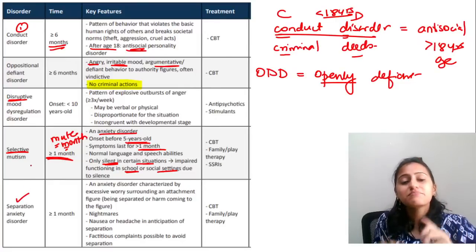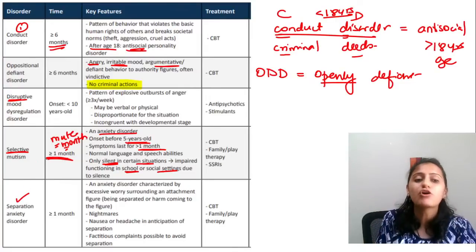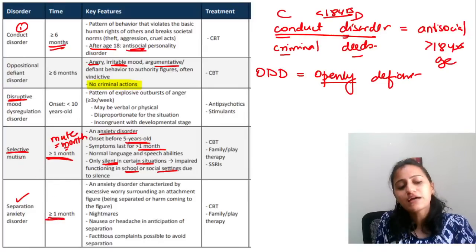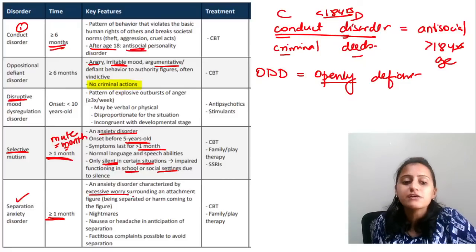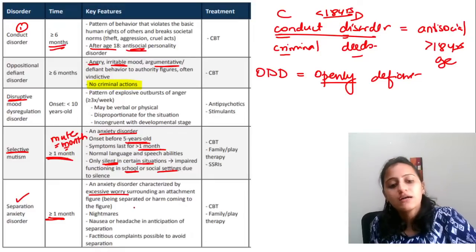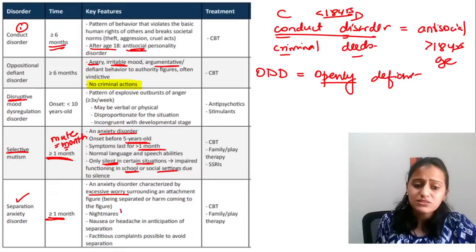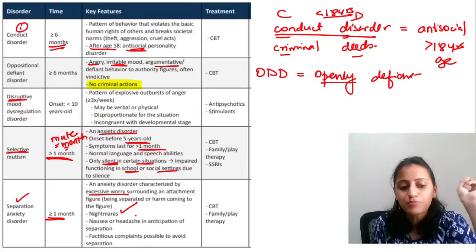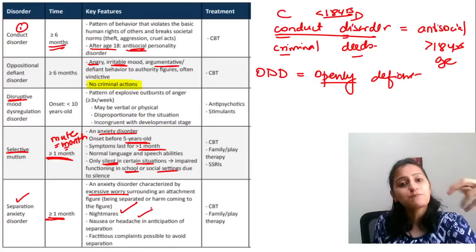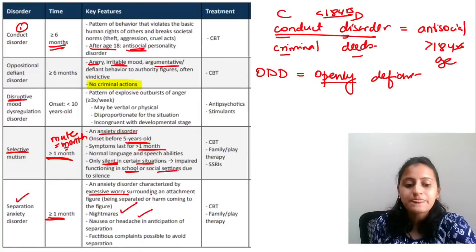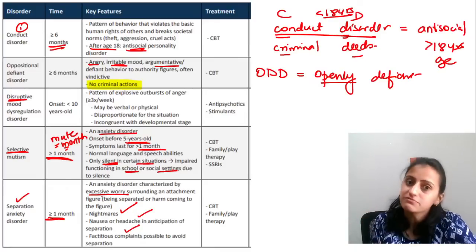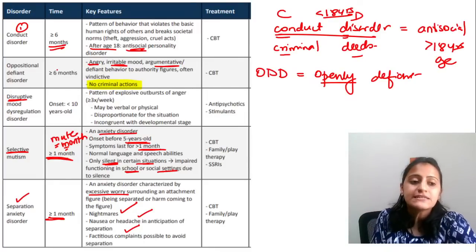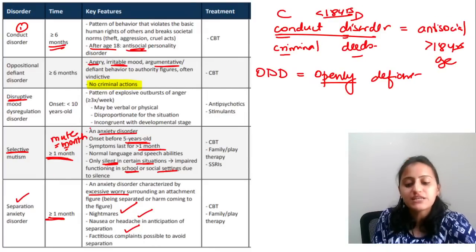Separation anxiety means the anxiety of getting separated from the parent. Again, it is more than 1 month. An anxiety disorder characterized by excessive worry surrounding an attachment figure, like being separated or harm coming to the figure. So nightmares would be there. Anticipation of separation will cause nausea or headache. There will be factitious complaints to avoid the separation. So this is your separation anxiety.